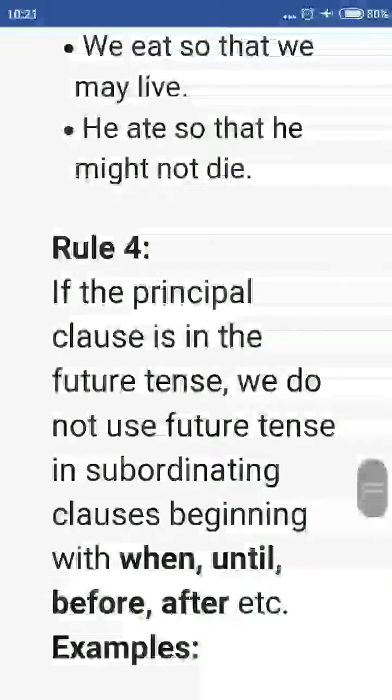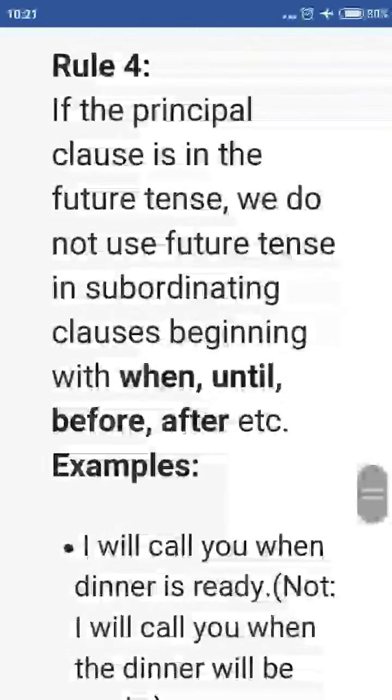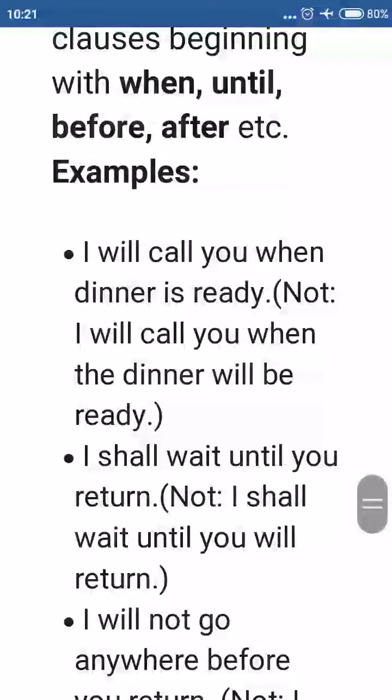Now let's come to rule number 4. Just see the example. I will call you when dinner is ready. So here you can see the subordinate clause begins with when.